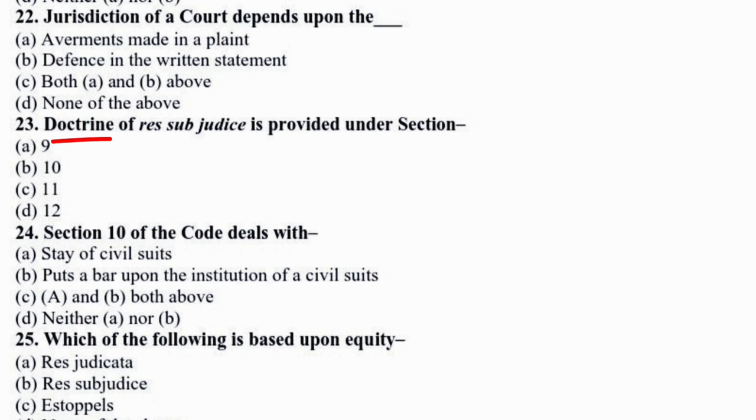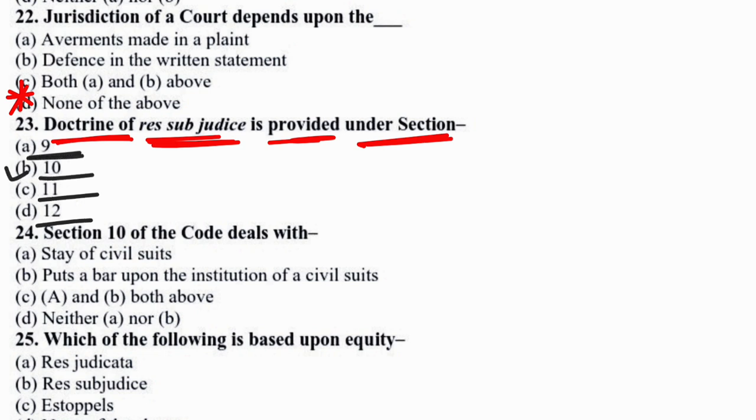Next question is doctrine of res sub judice. Important question. Doctrine of res sub judice is provided under which section of the CPC? Options are section 9, section 10, section 11 and section 12. In this case the correct option will be option B. That means under section 10 of the CPC the doctrine of res sub judice is provided. So option B would be the correct answer.